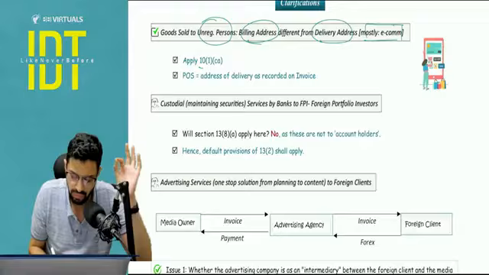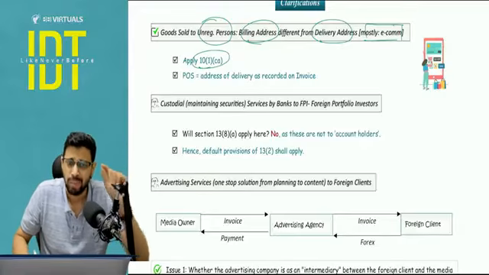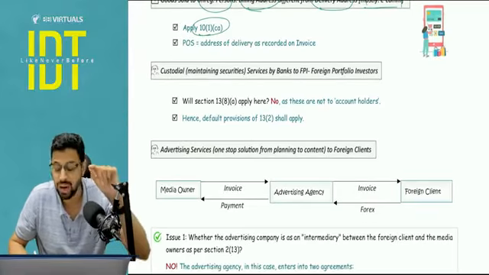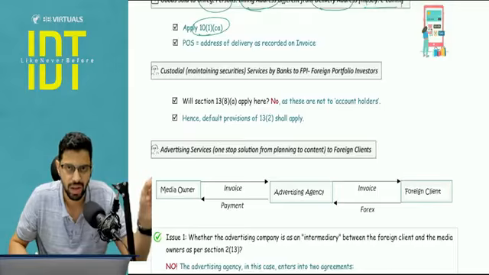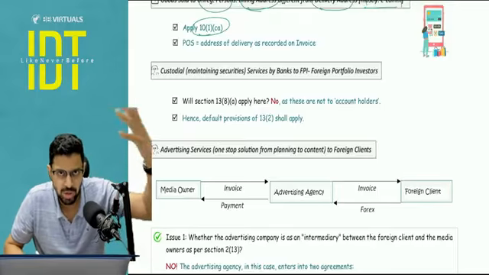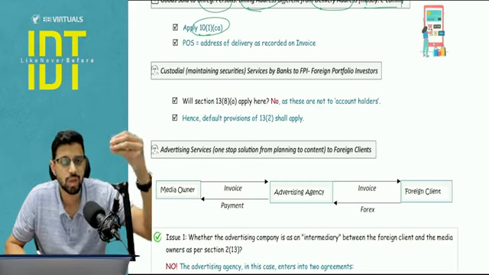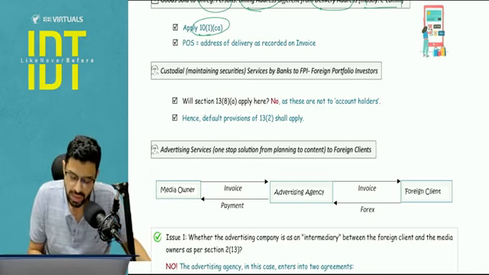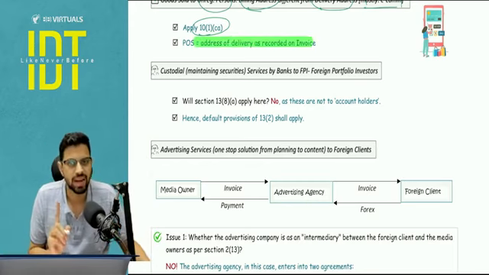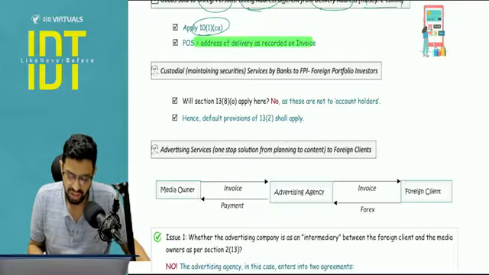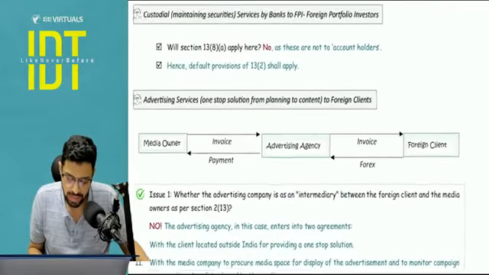You have to apply section 10.1 CA, but the answer will be delivery address, because there the benefit will be taken. So the field factor is same. We are going to see which state is going to get the ultimate benefit, because there the consumption and use will be there. So here the answer of place of supply will be where the delivery address is. This was asked in May 25. Okay. Next couple of examples, couple of clarifications.